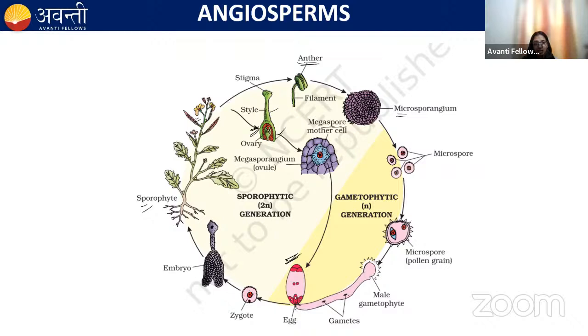Okay. Now this zygote will undergo mitotic division. They will form the embryo. And this embryo, again, will form the sporophyte.